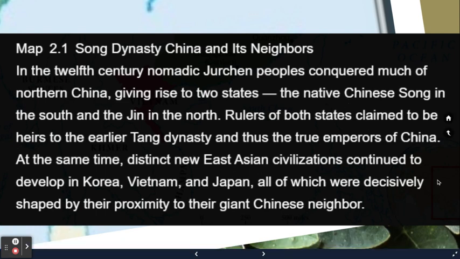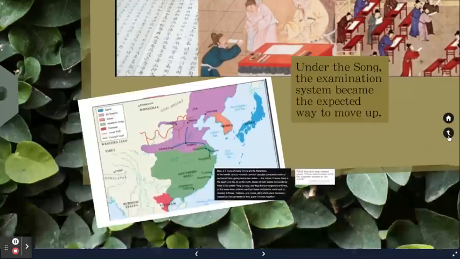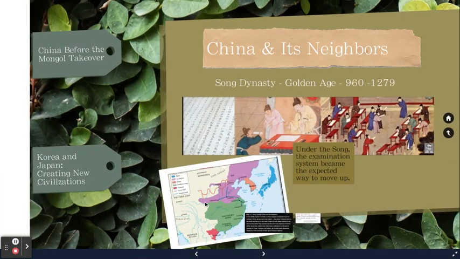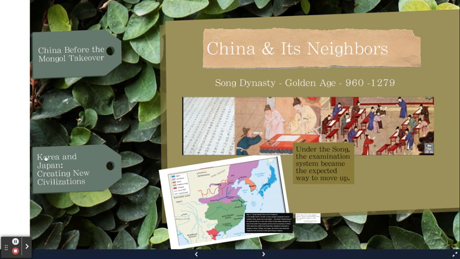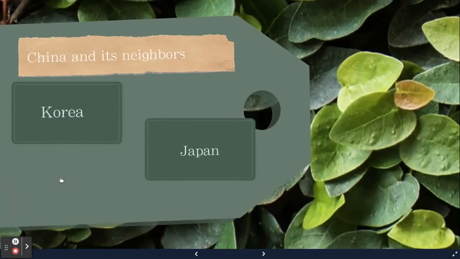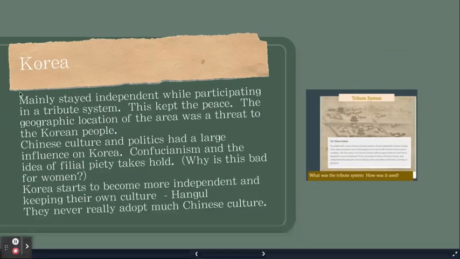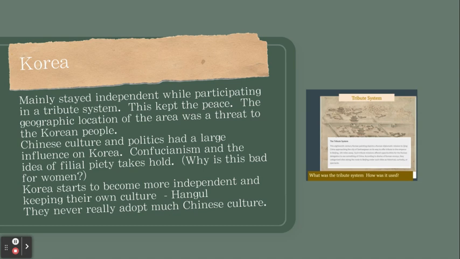All of them are going to have their eye on China and, honestly, decidedly set themselves up based on how China was. So let's start here. Let's look at Korea. So in Korea, they're going to mainly stay independent while they participate in a tribute system. This is basically just going to keep the peace. The geographic location of the area was a threat to the Korean people.